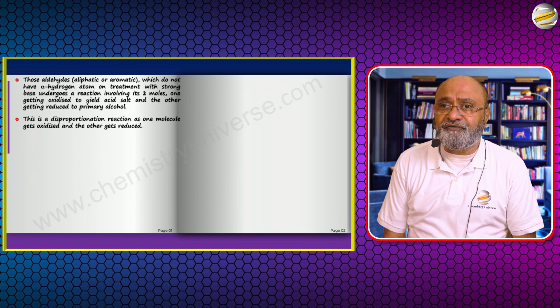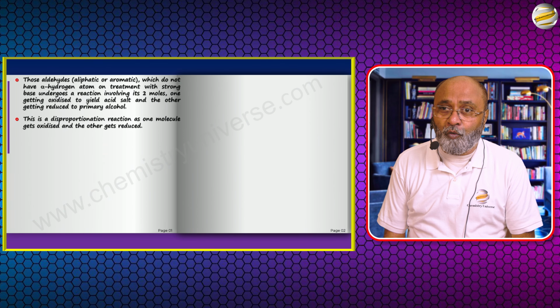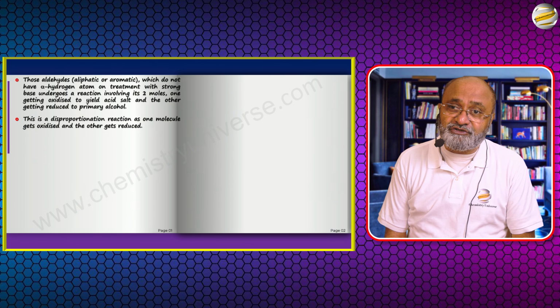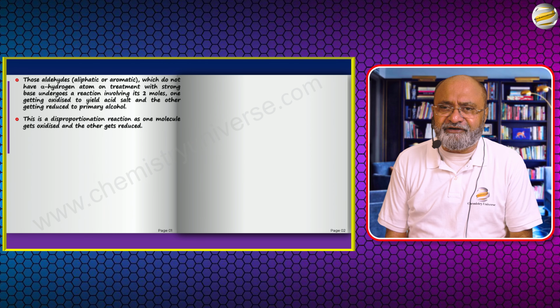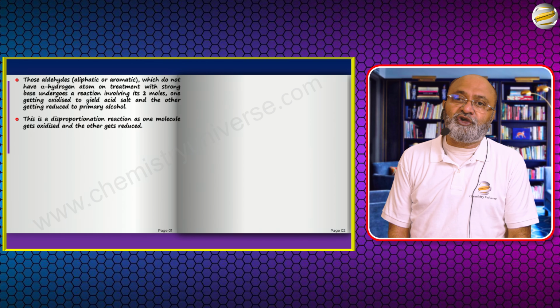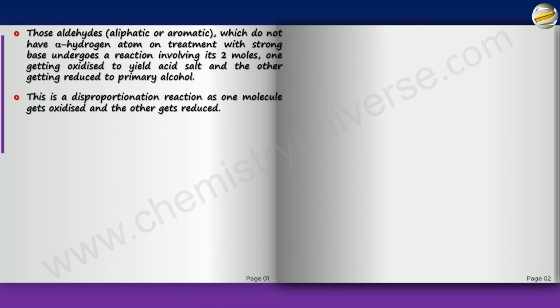So we know that when one molecule of the same compound gets oxidized and the other molecule gets reduced, it's called a disproportionation reaction. It is a redox reaction, but since the same molecule is involved in both reduction and oxidation, we call it a disproportionation reaction. So let's look at the reaction.